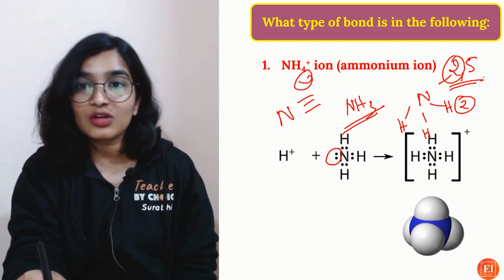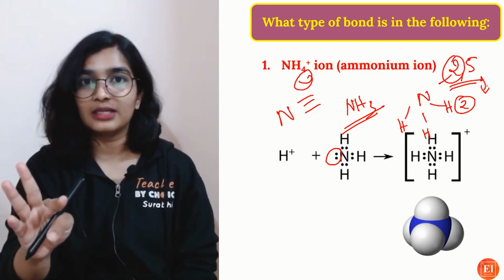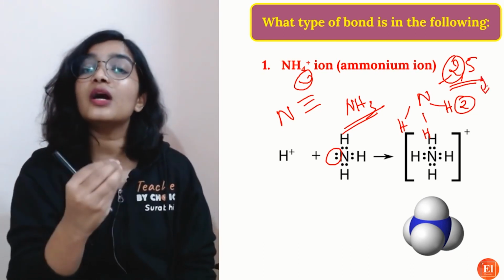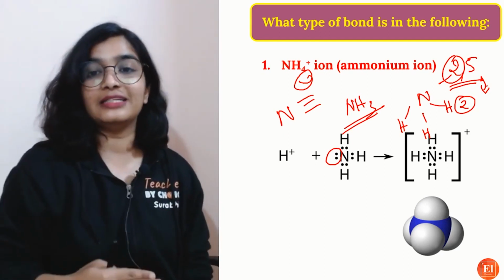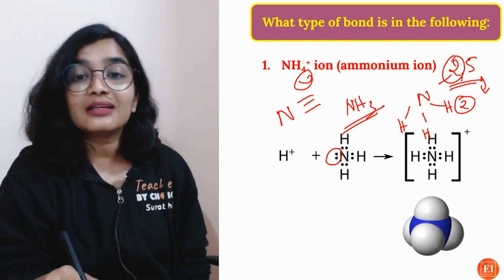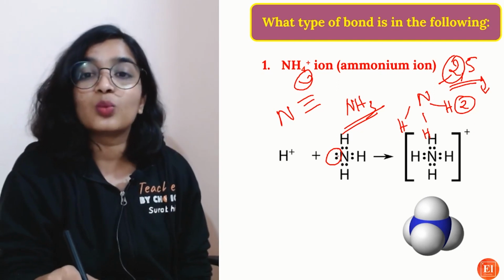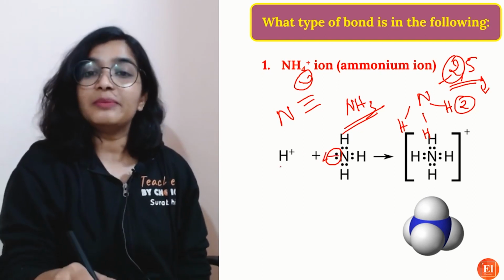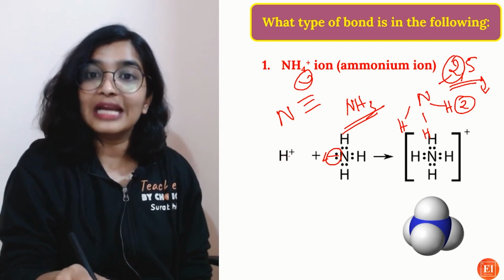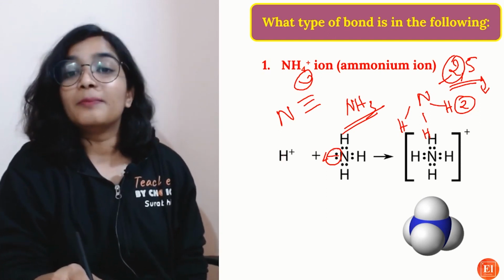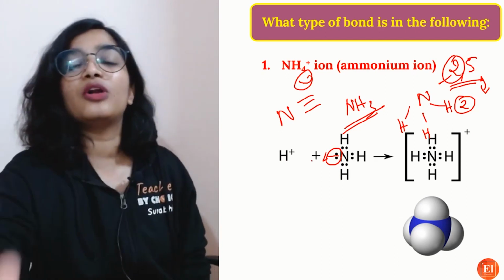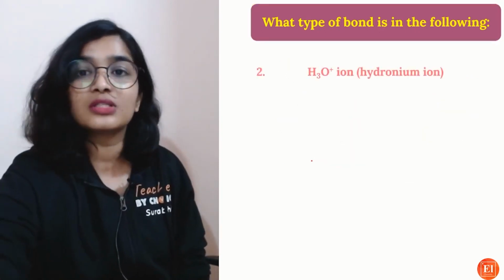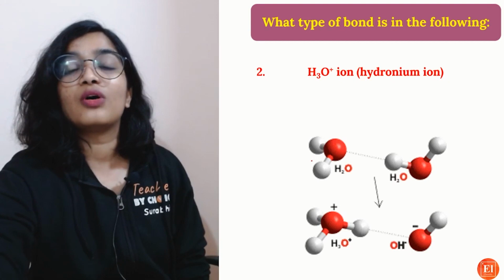So out of 5 electrons, 3 are involved in bonding. There are other 2 electrons. So they are called lone pair of electrons, which are not taking part in a reaction. So that electron pair will be donated. That means there is a formation of bond between hydrogen and nitrogen, but nitrogen provides both the electrons for the bond formation, and such bonds are called coordinate bonds.